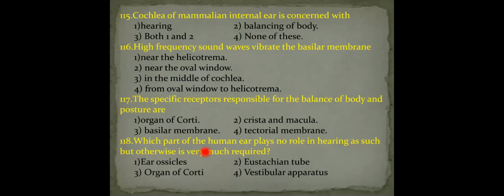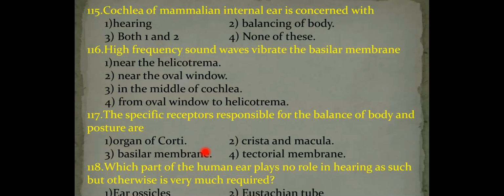The cochlea of the mammalian internal ear is concerned with. Cochlea is purely meant for the hearing function. It is not involved in body balance. Body balance is carried out by the vestibular apparatus. Therefore, the answer is the first option.